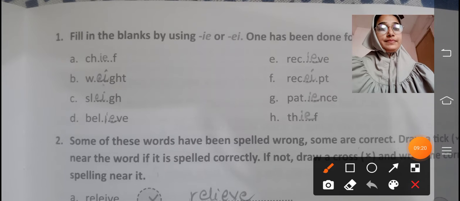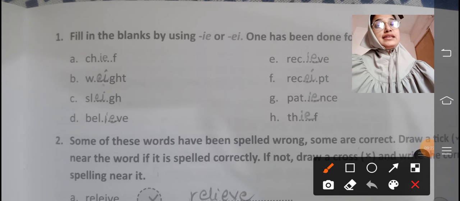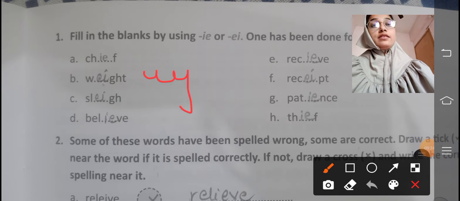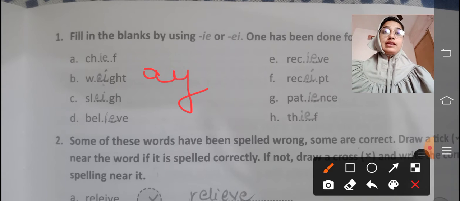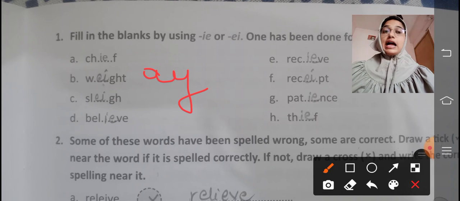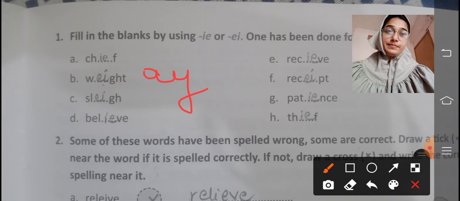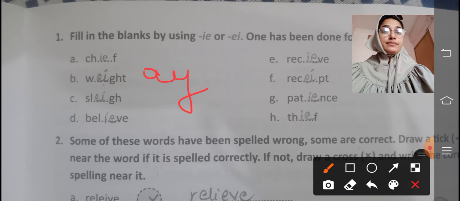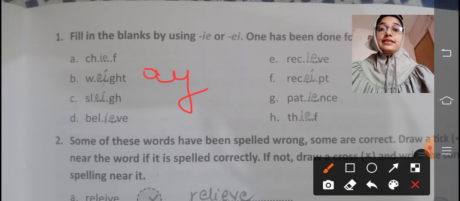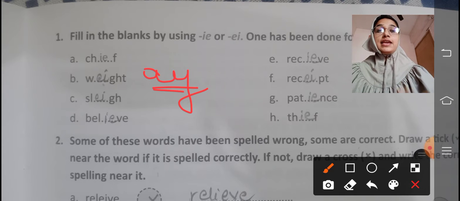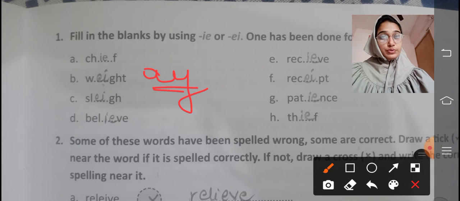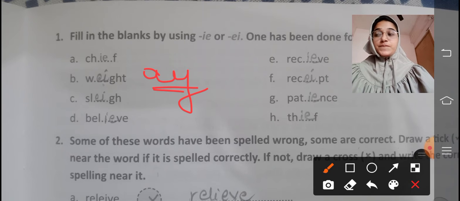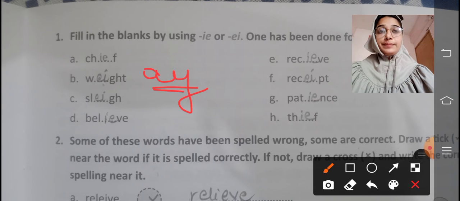Next is "weigh." Again, it sounds like an AY, so we used the EI form of the word. Third is "sleigh." Again it sounds like "slay," so we'll use EI here. That is your rule number 3.